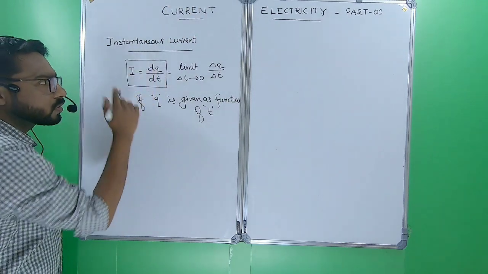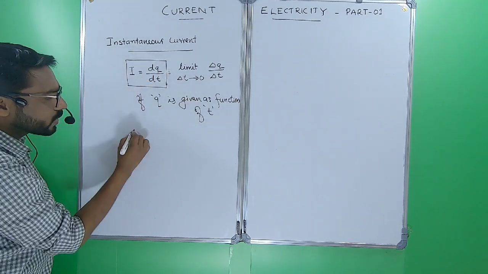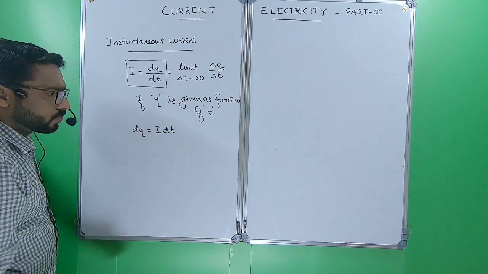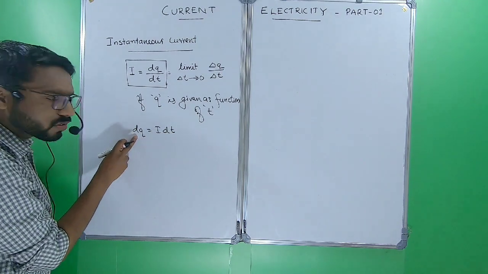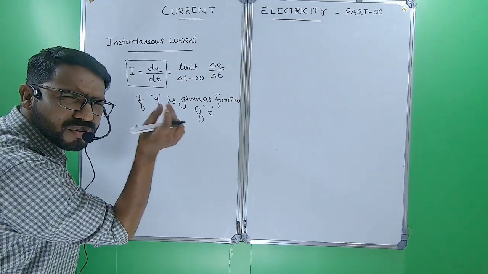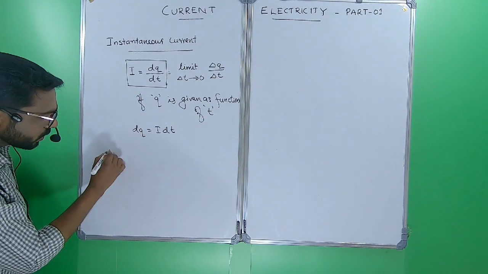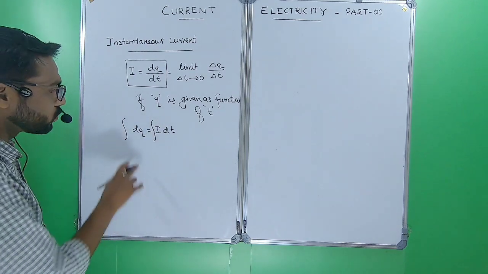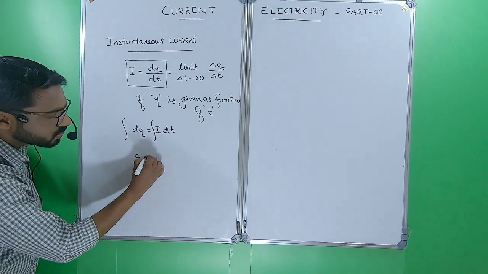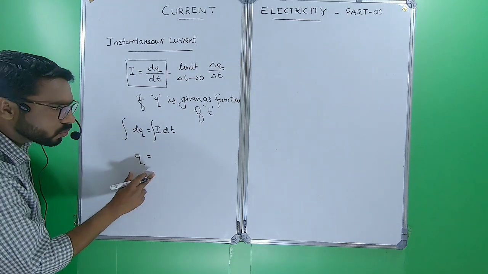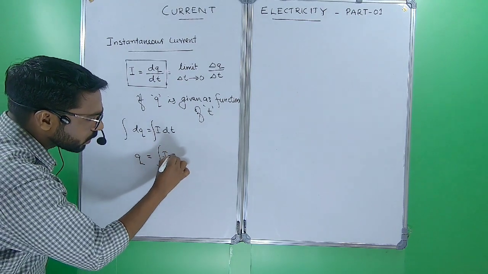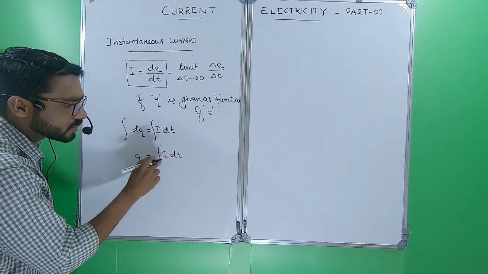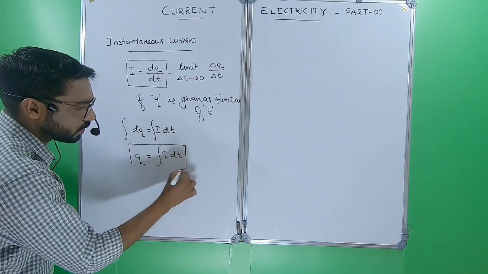And from here we can say dq equal to I dt, a small element of charge equal to current into small time interval. So integrating on both sides, net charge flowing q equals integral of I dt. Integral dq gives q, that is equal to integral I dt.